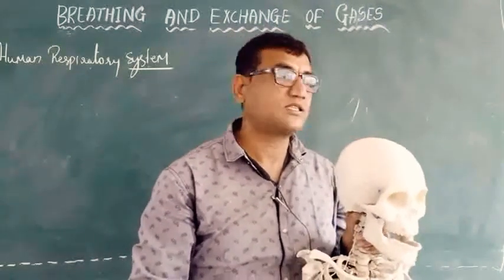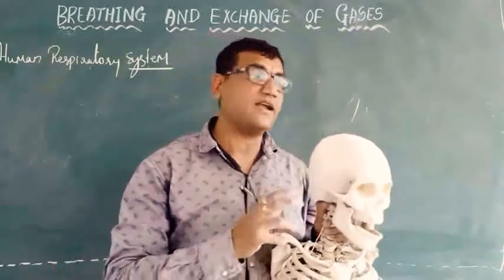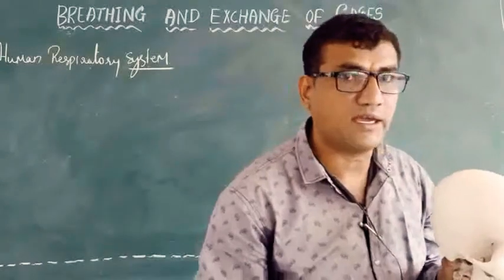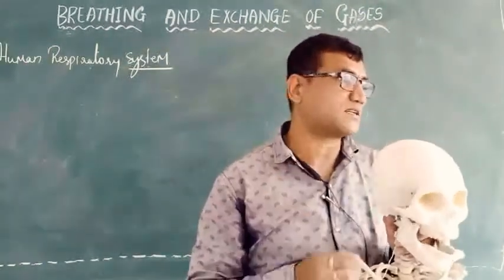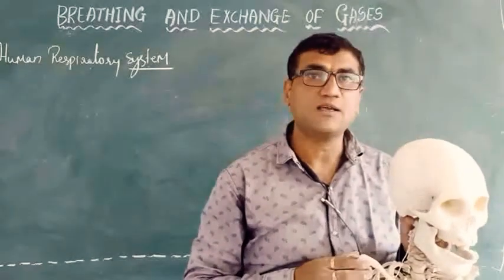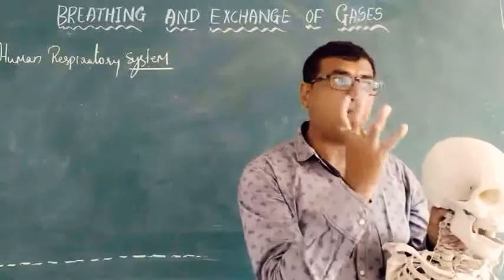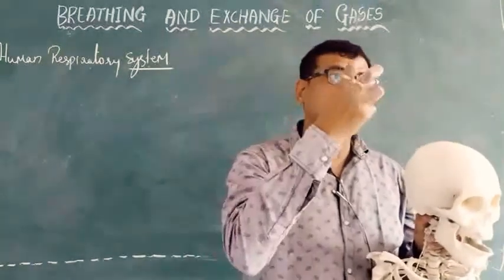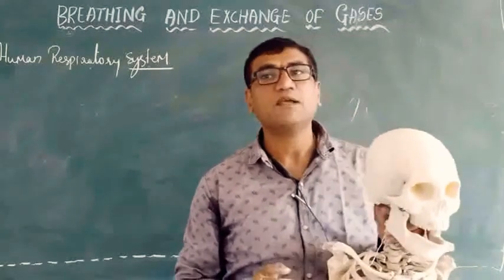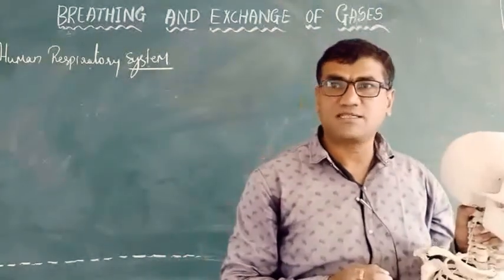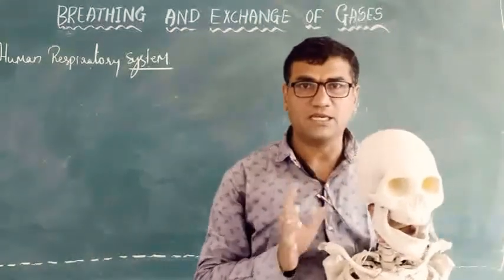The bronchi enter the lungs and divide into secondary bronchi, which further divide into smaller tubular structures called bronchioles. At the end of the bronchioles, a bunch of grape-like structures called alveoli is present. These alveoli are the structural and functional units of respiration.